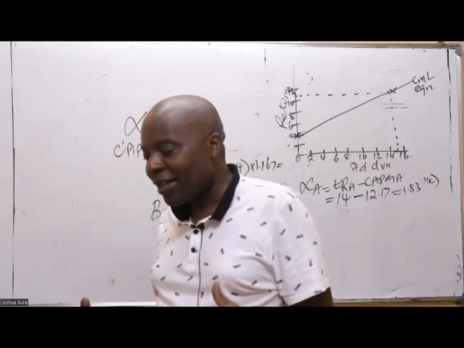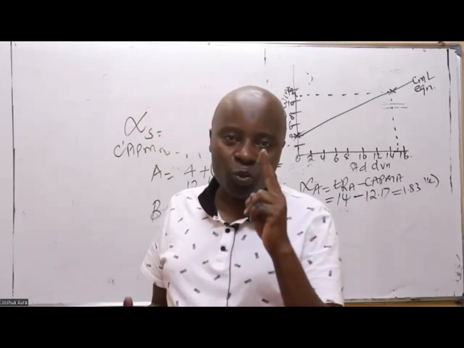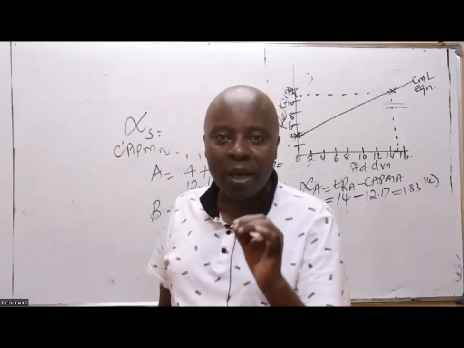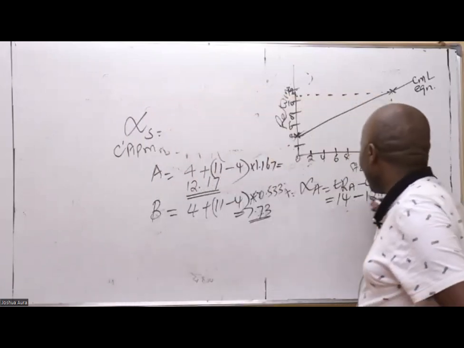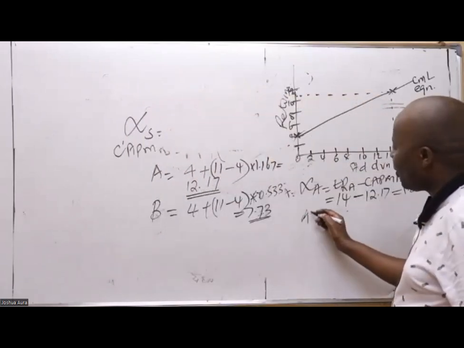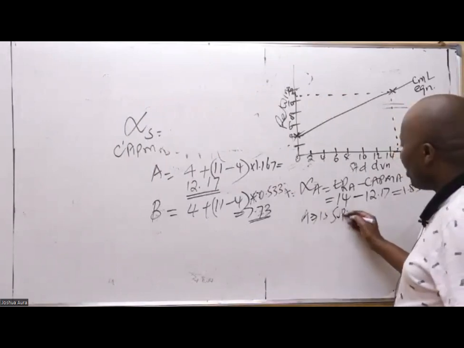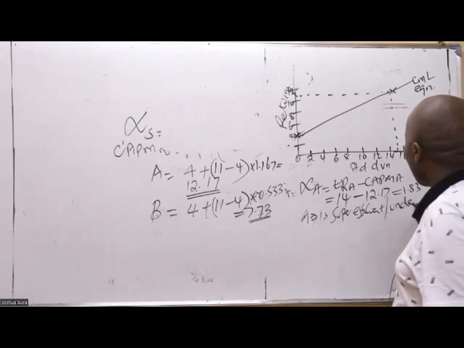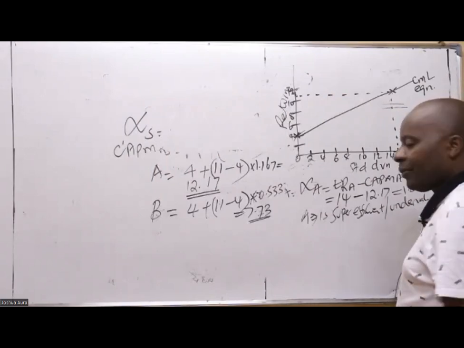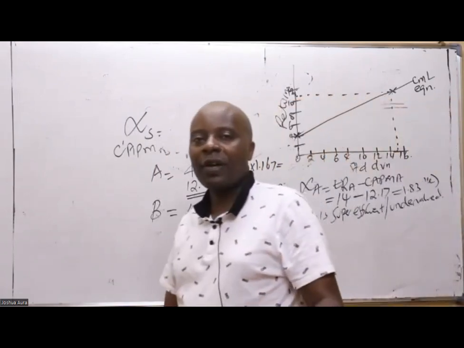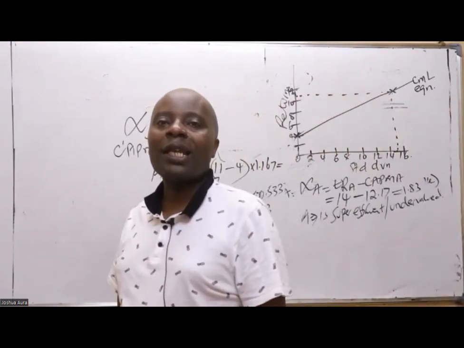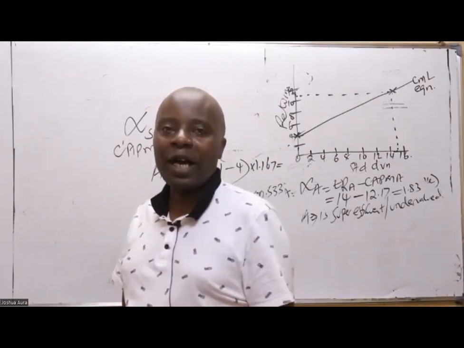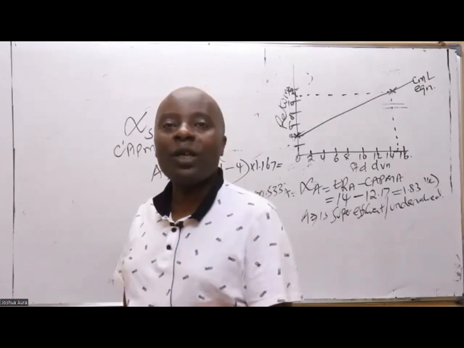If it's profitable, two particular names are very important. I'll go ahead and call it super efficient. This is nice: A is super efficient. And if it's super efficient, then it's also known as what? Undervalued. A security which is undervalued, just like your motor vehicle, if you want to sell it tomorrow, just go and undervalue it. It's a Toyota Fielder worth about 1.5 million, you put it there, and you will be surprised.